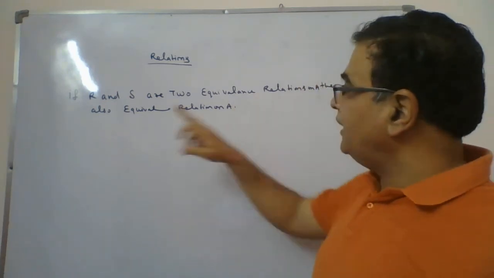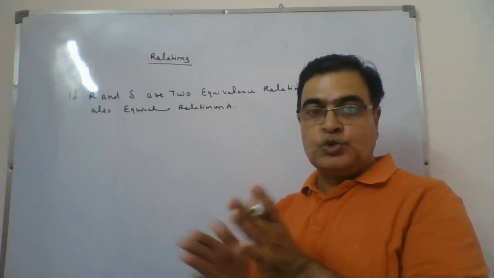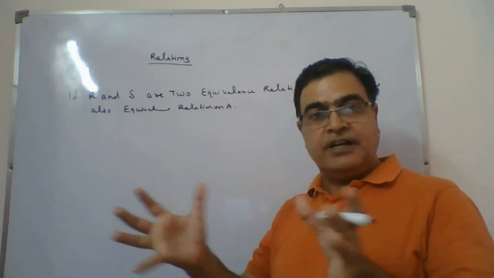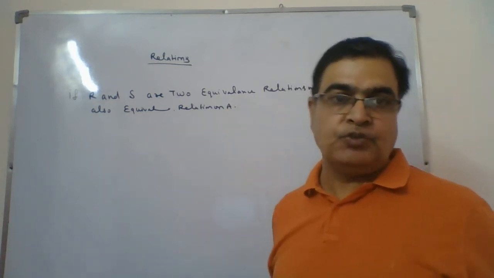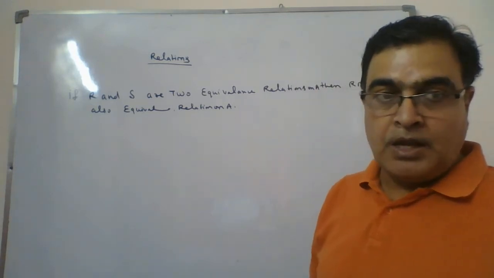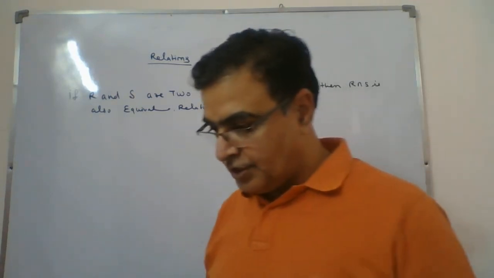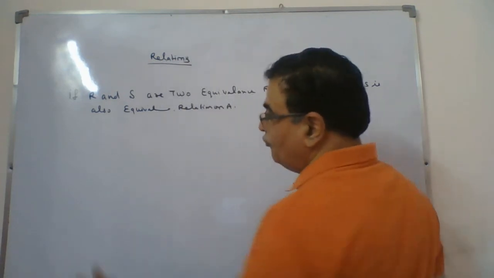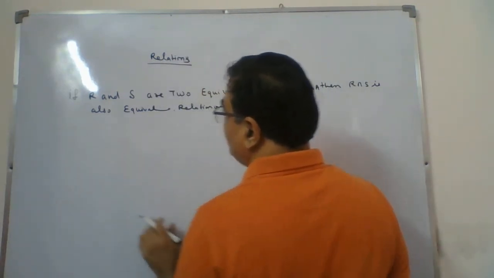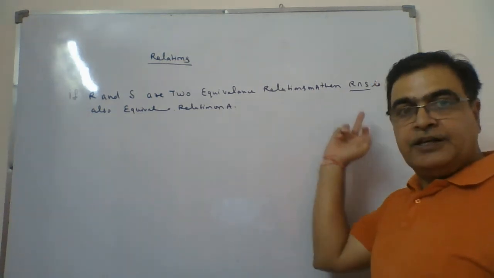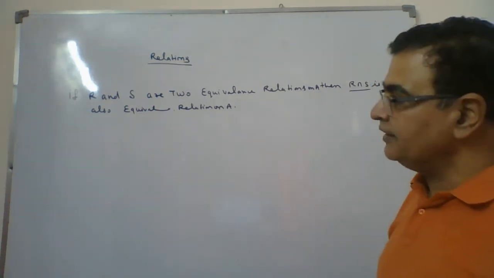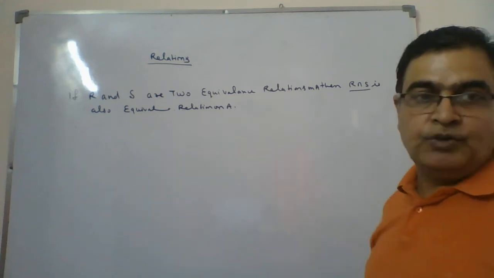Then we have to prove that R intersection S, meaning the collection of ordered pairs common to those two relations, is also an equivalence relation. We have to prove this. So how do we start this question? First we check whether this is a relation or not. If it is a relation, then we think about the equivalence conditions and find out whether it is an equivalence relation.